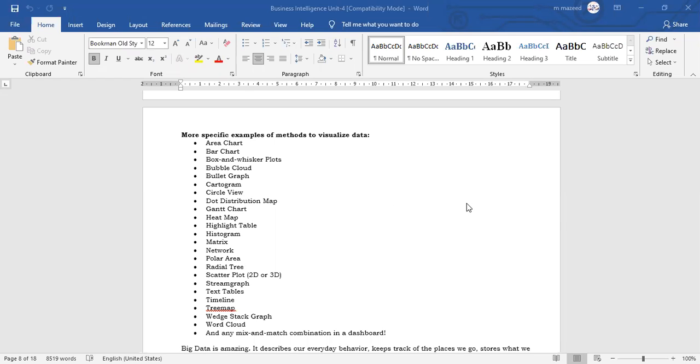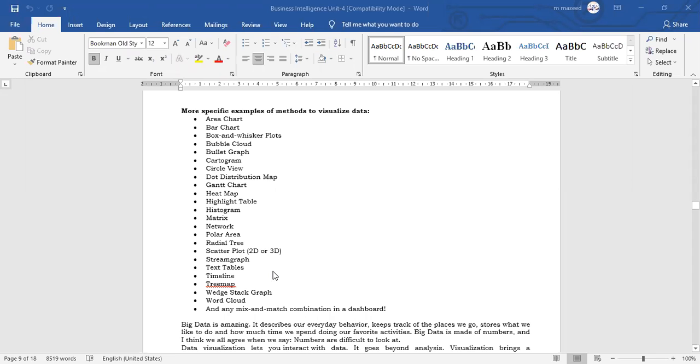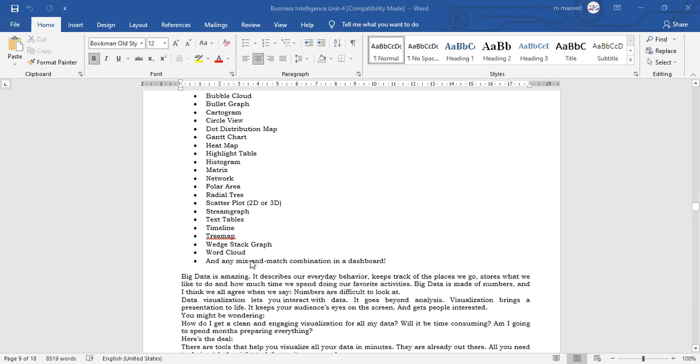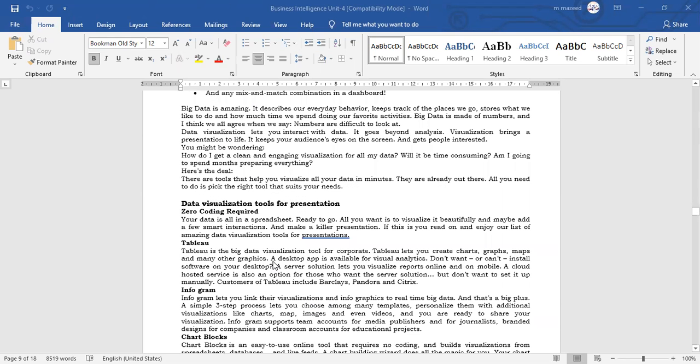You can even draw a network diagram, tree diagram also, if necessary. Polar area, radial tree, scatter graph, whether it is 2-dimensional or 3-dimensional. Stream graph, text tables, timeline, tree map, wedge stack graph, word cloud, or any mix of these tools also. So these many tools are there.